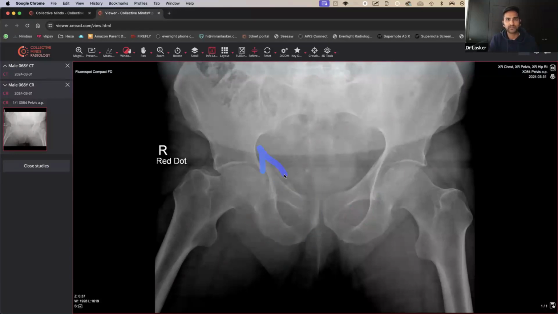Can you see that? It looks like a bony shard has just sort of fallen off this way. But then the actual femur looks okay, doesn't it? Considering that, it looks like it could be a pelvic brim fracture. So this is quite a serious looking injury.